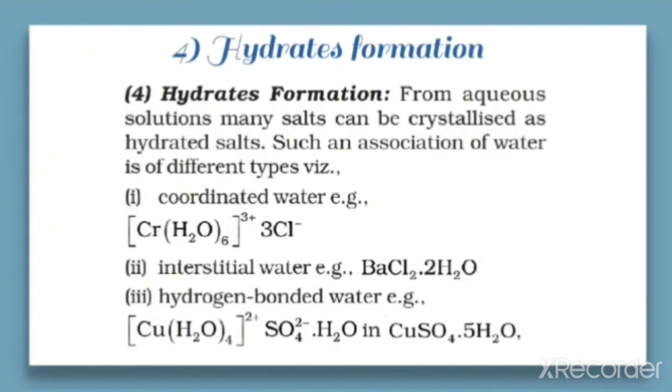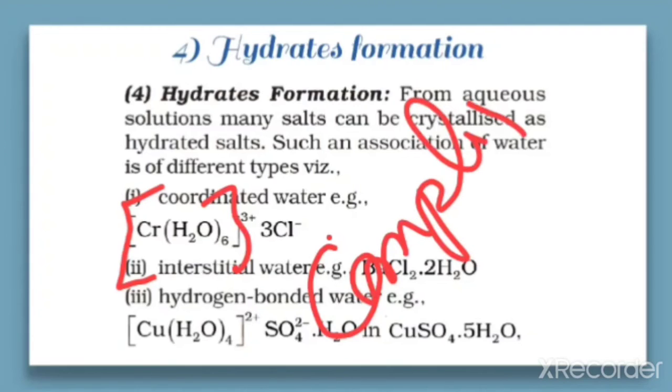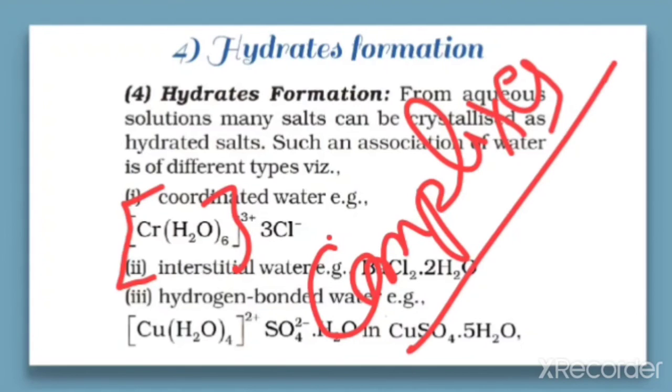Next is hydrate formation. From aqueous solution, many salts can be crystallized as hydrated salts. Here some examples are given, like the coordinated water example. In these types of examples, in which square brackets are seen, those compounds are called complexes. So it is an example of complexes. Complexes can be easily identified when there is a square bracket in the formula.